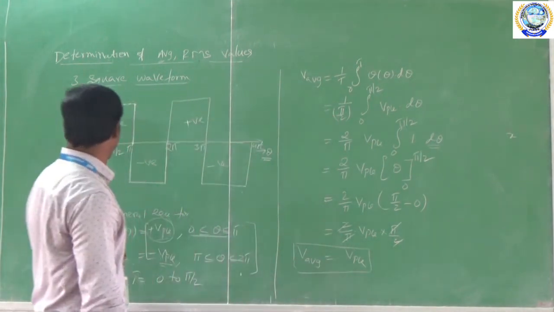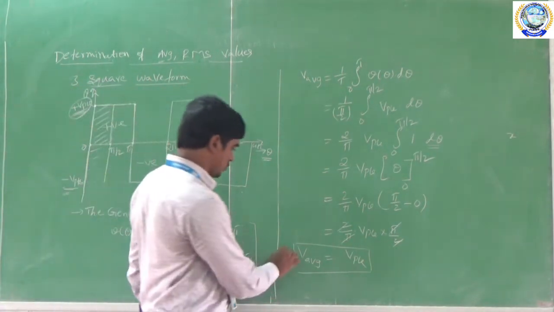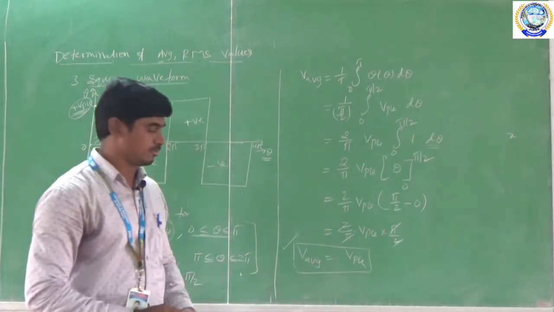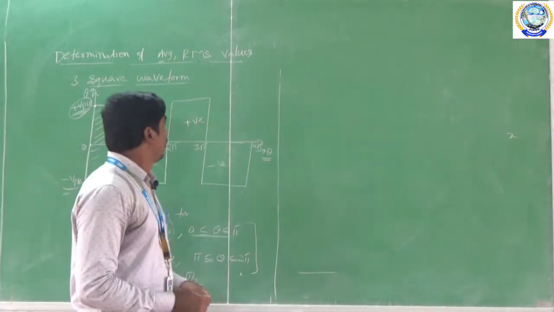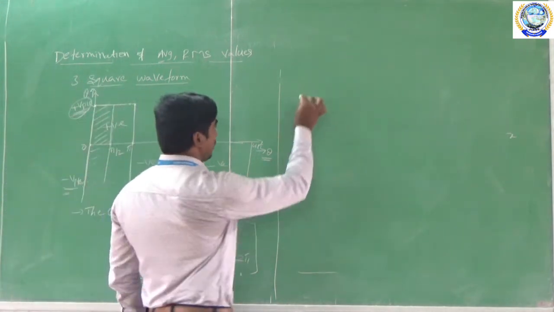Where is the VPK? This value is the VPK. Okay, so this is the formula for the average value. Now we are going to derive the RMS value for the square waveform.